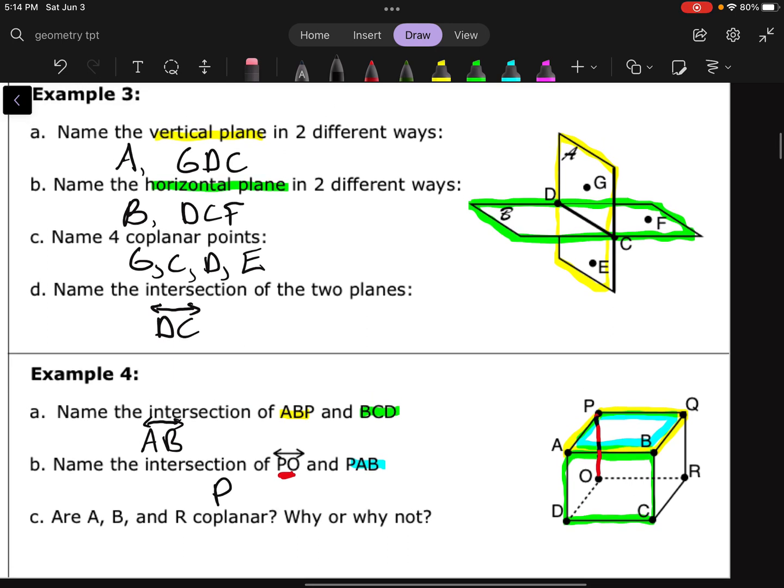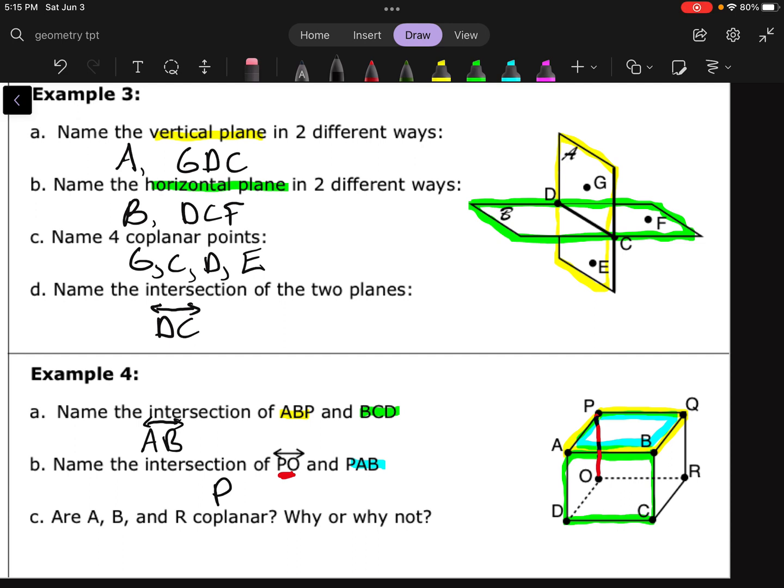And then lastly, for C, it says, are A, B, and R coplanar? Why or why not? Now, this one's a little bit weirder. A, B, and R, are they coplanar? At first glance, it doesn't look like it. It doesn't look like A, B, and R are all on the same plane, and that's because they're not, kind of. They're not on any of the planes that we have drawn in right now.